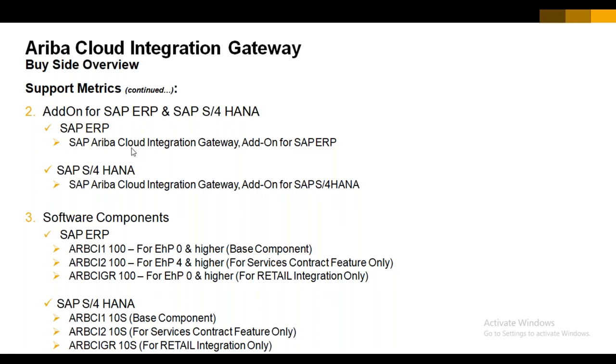Even if you have an R3 system as of now, if you go into the configuration part and execute SPRO, IMG, in the last configuration you may have one configuration called integration with other SAP components. That is the place where we'll have the different integration configuration.